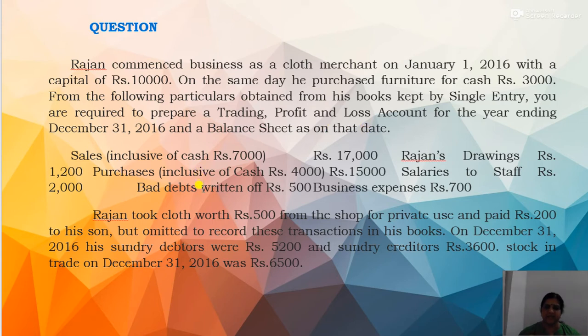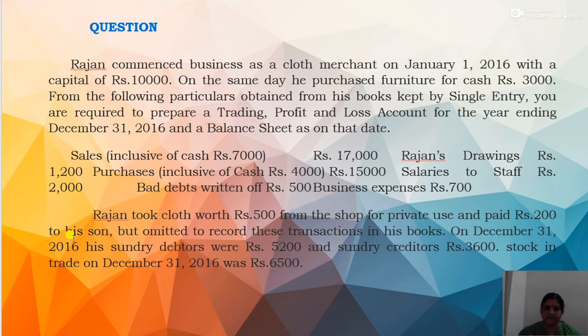The various informations include sales, inclusive of cash rupees 7,000, rupees 17,000. Then Rajan's drawings rupees 1,200. Then purchases inclusive of cash rupees 4,000 comes to rupees 15,000. Salaries to staff rupees 2,000. Bad debts written off rupees 500. Then business expenses rupees 700. Then again, Rajan took cloth worth rupees 500 from the shop for private use and paid rupees 200 to his son, but omitted to record these transactions in his books.